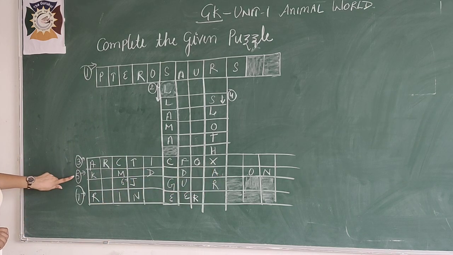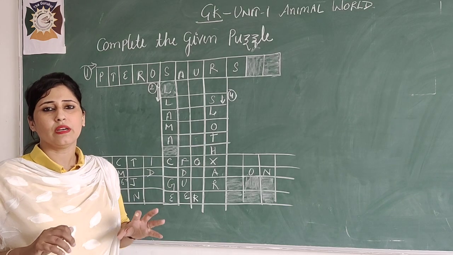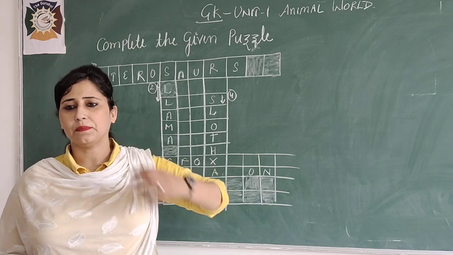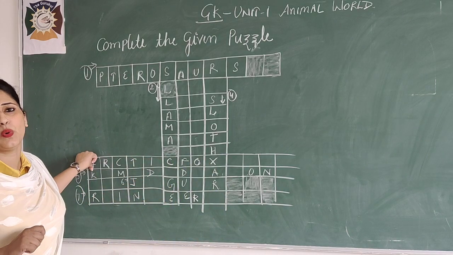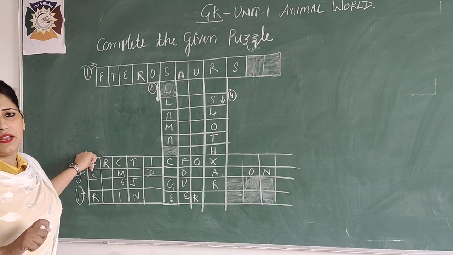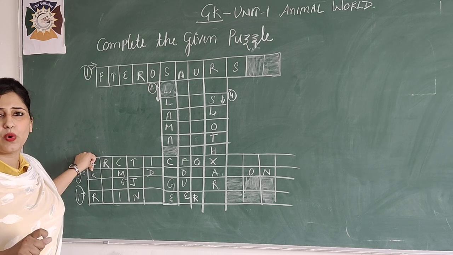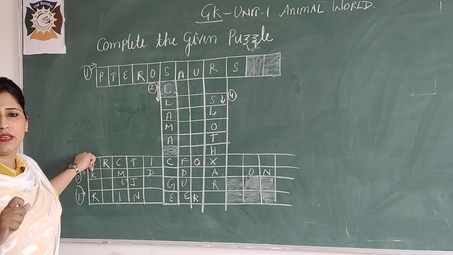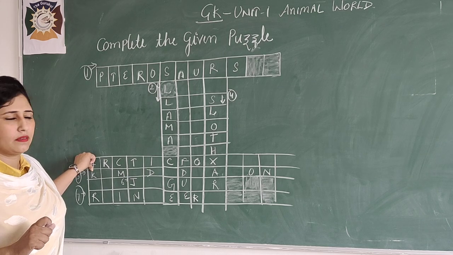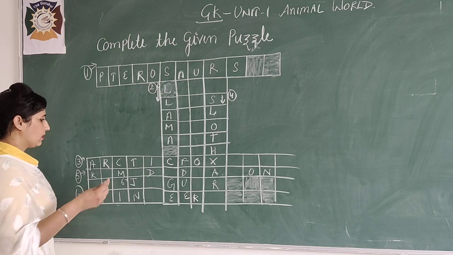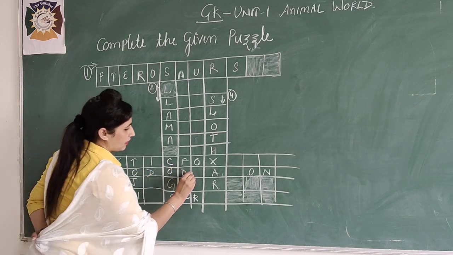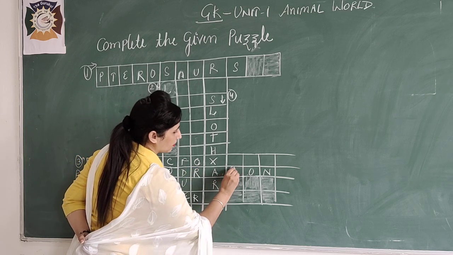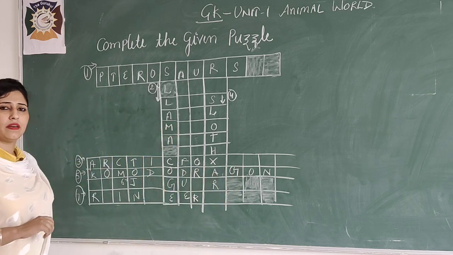Where is the fifth question? It is here. Okay, and if we talk about the clue, what clue can we give here? See, it is found in the Komodo Islands in Indonesia. It is found on Komodo Island in Indonesia. What will be the answer? The answer will be Komodo dragon. Komodo dragon.